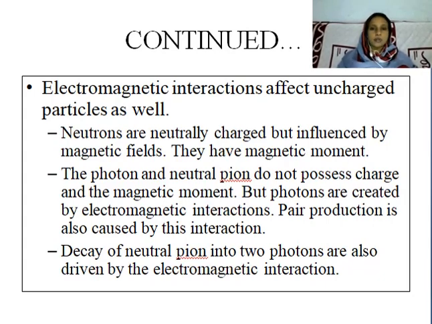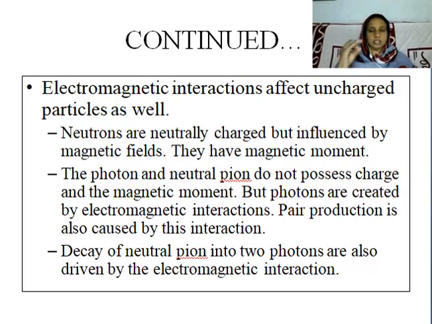So, in these few slides, we reviewed all the things about the electromagnetic force. The electrostatic force theory was developed by Coulomb. Then Maxwell merged the electrostatic force with the magnetic force, giving the electromagnetic force.